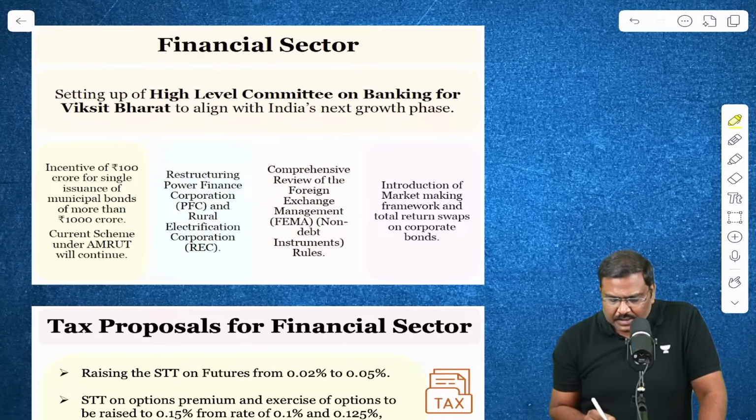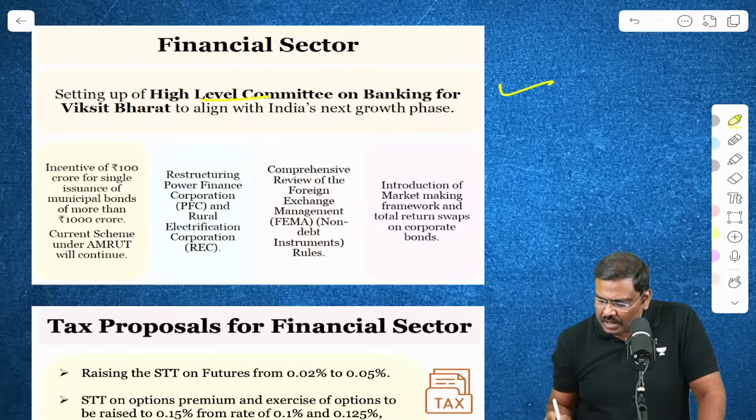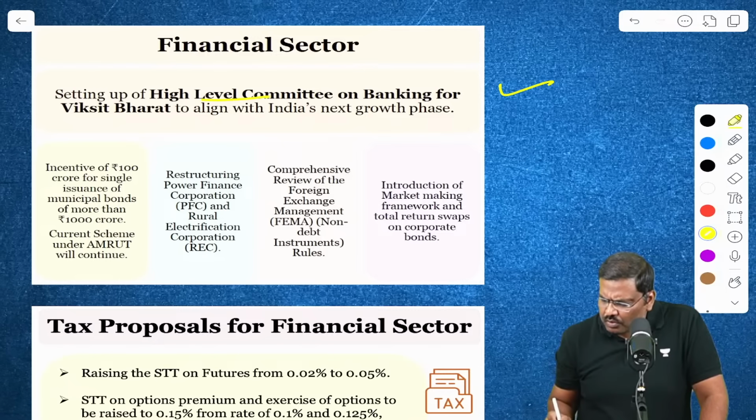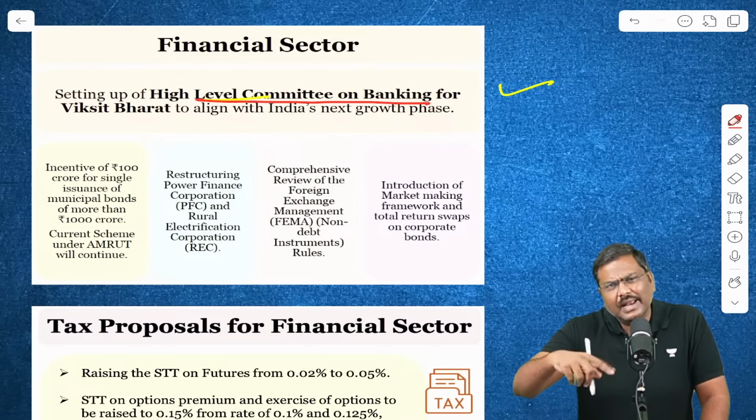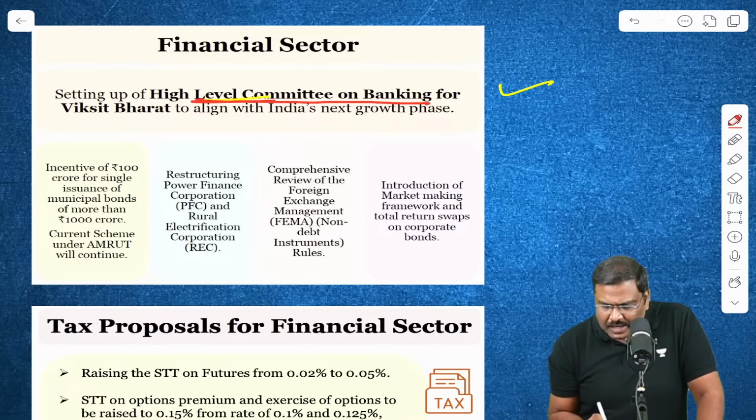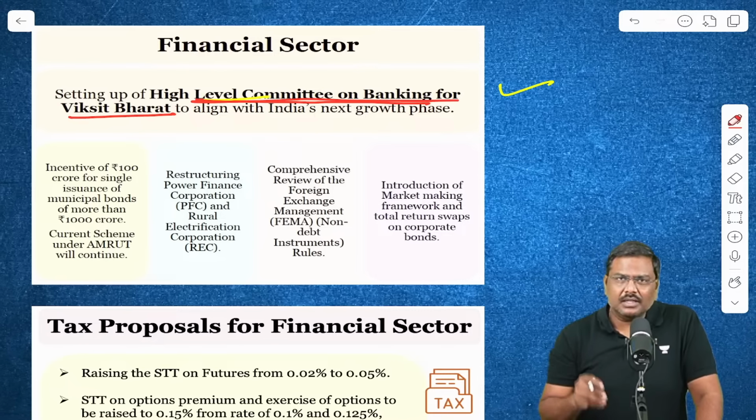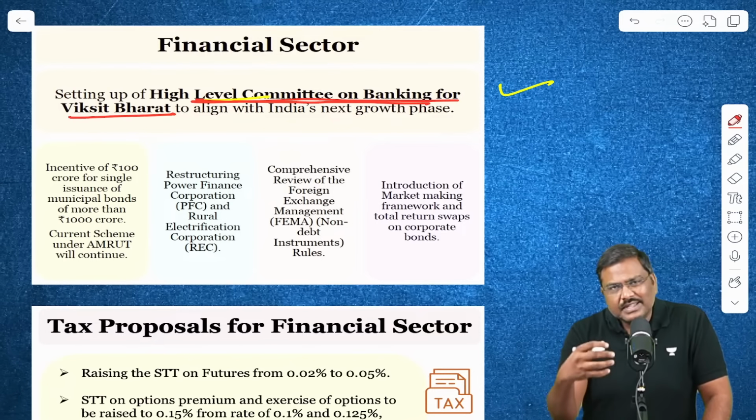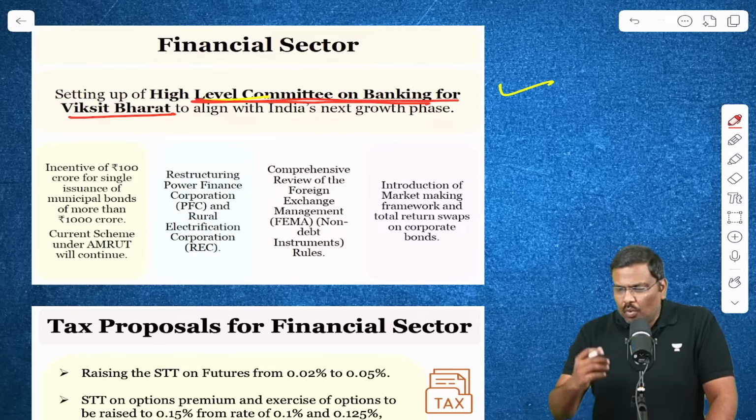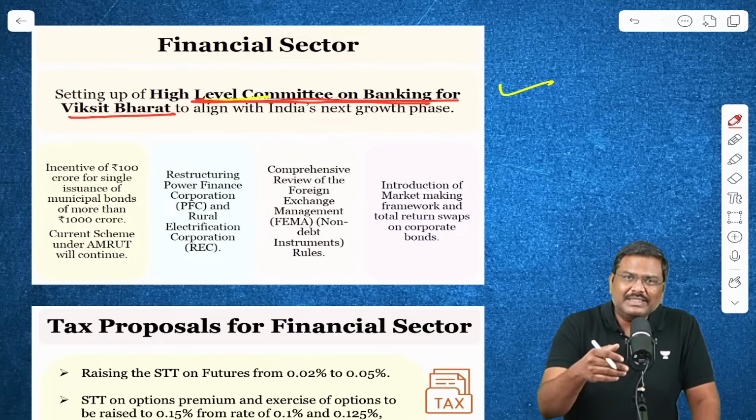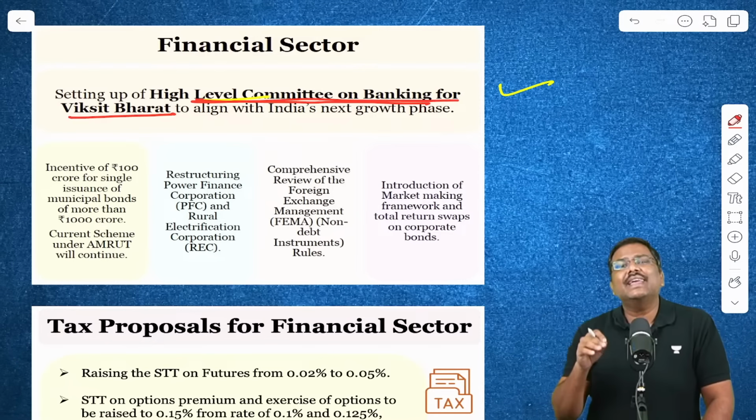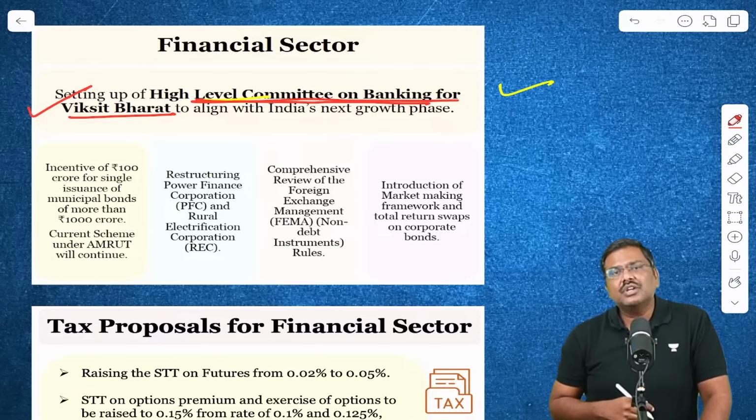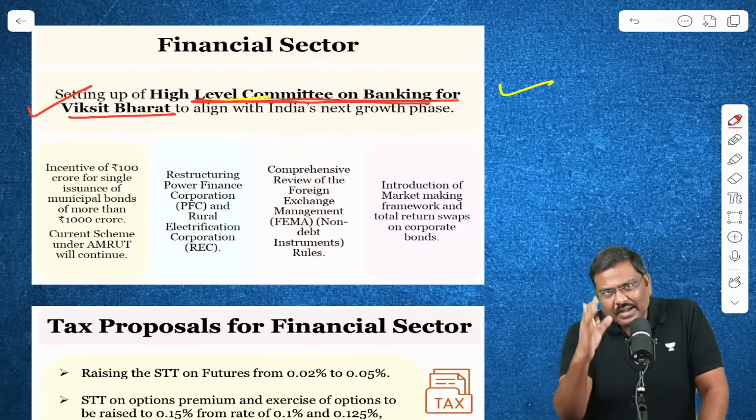That's the reason the government has announced that they will set up a high-level committee. Who is going to head it? No idea as of now. No announcement has been made regarding that. Do not worry about this as of now. It will come later in the newspapers. So a high-level committee on banking for Viksit Bharat will be set up. This committee will study the structure of banking, what changes can be made, and how the banking structure can be better utilized in order to achieve the objectives. That recommendation will be provided by the high-level committee.